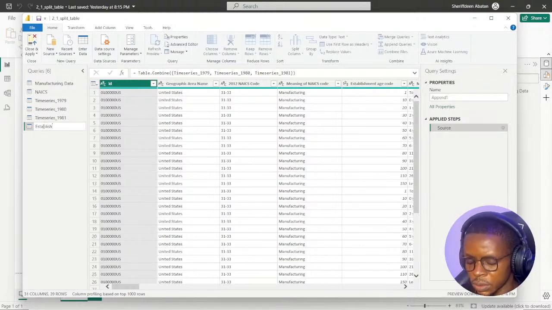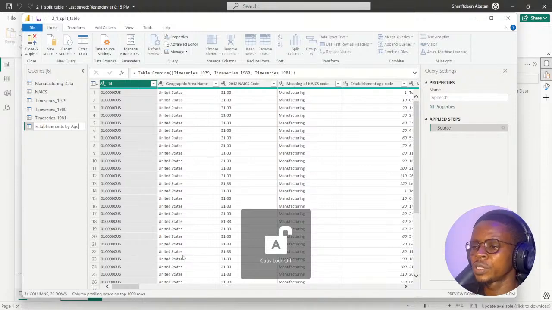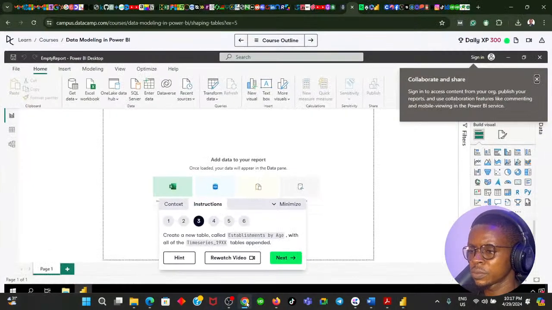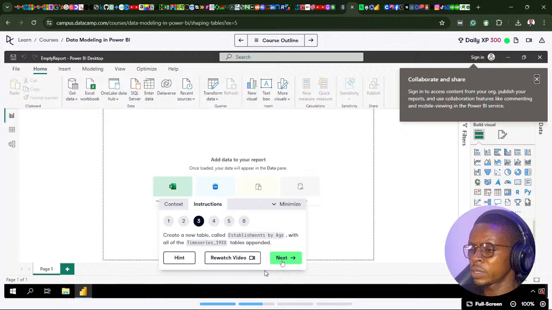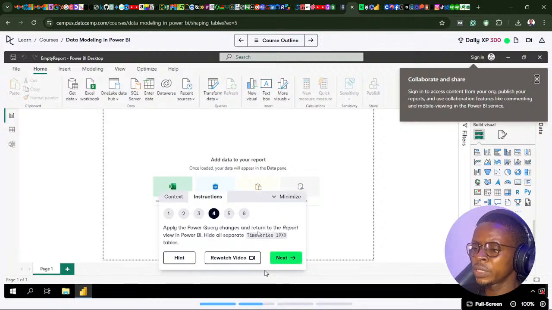Establish by age. Let's renew that. Click on OK. Then moving on to the next instruction: apply the Power Query changes and return to the report view in Power BI.